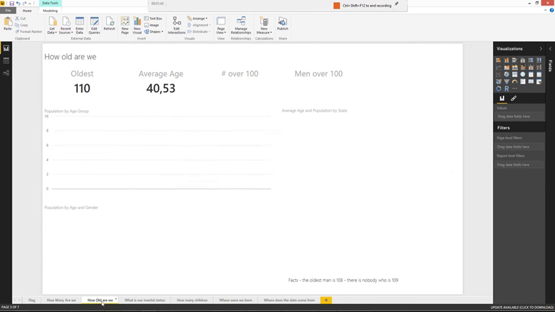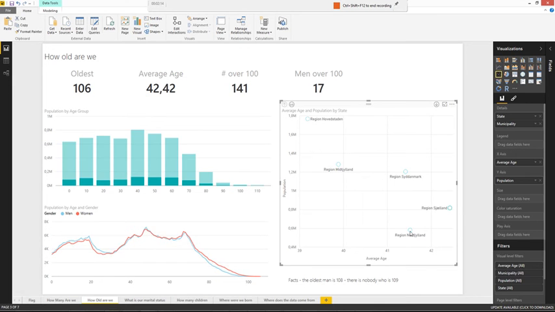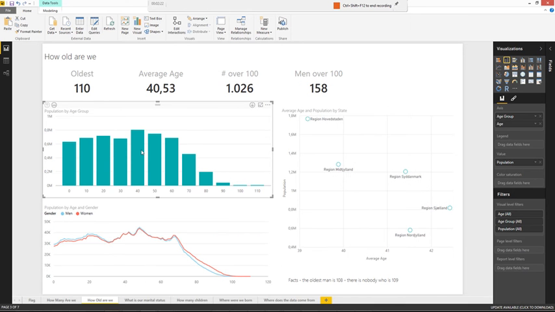We have a dashboard looking at how old we are. We can see the oldest is 110. We actually have 1,000 people over 100 years old, but of those only 158 are men. We can also see the diversity in the average age. We have young people living in the capital region and the old people living in Nordjylland and Zealand. And of course we have the filter functionality.